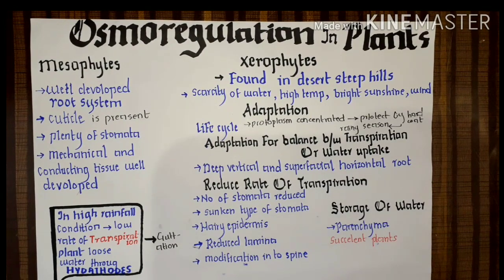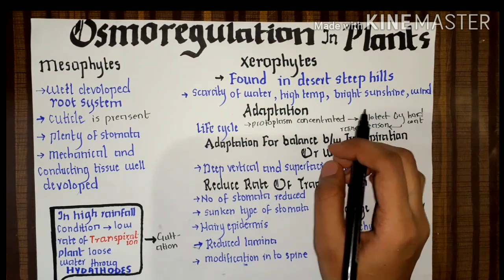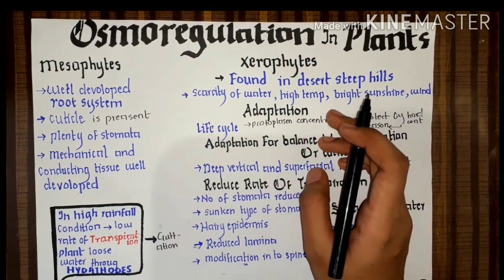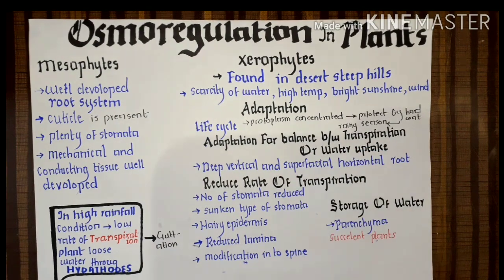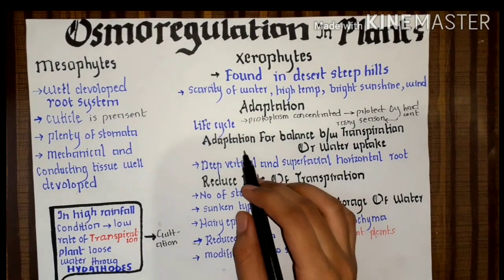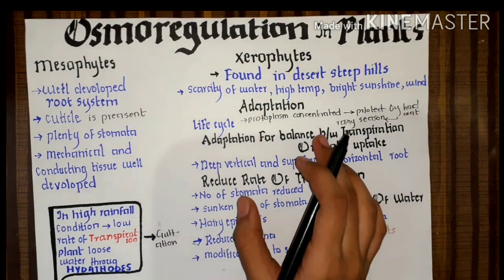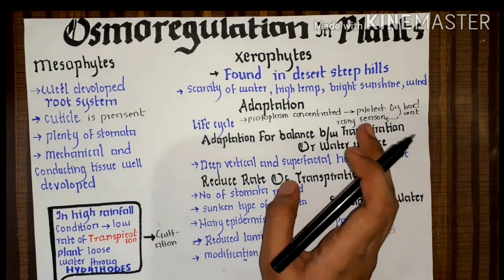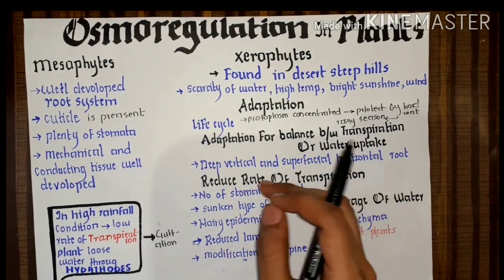And as these plants grow for a very little time, only when there is rainfall, and their life cycle is completed after 1 or 2 weeks of the rainfall, they have a very low metabolic rate. Now the second adaptation is to maintain the balance between transpiration and water uptake. As these plants grow in bright sunshine, they must do transpiration, because it is the cooling effect, and when it does not happen, it's quite harmful for the plant.